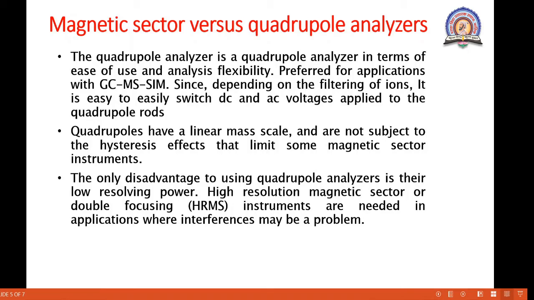In terms of ease of use and flexibility of analysis, the quadrupole analyzer is preferred because the ions are filtered depending upon the DC and AC voltage applied to the quadrupole rods.